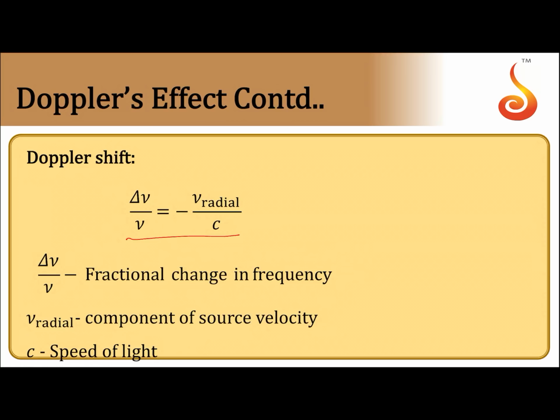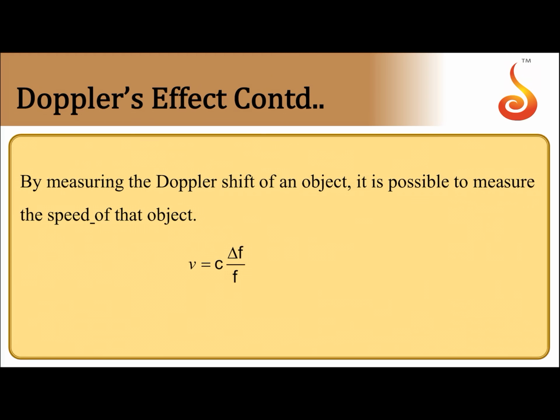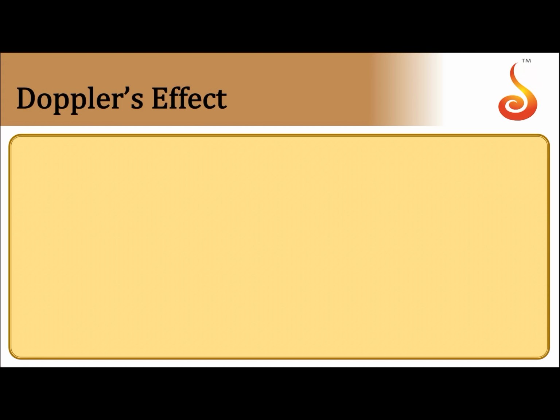Then Doppler shift is measured by this formula, delta nu by nu, where nu is frequency. Delta nu by nu is equal to minus V radial divided by C. So delta nu by nu is fractional change in the frequency. V radial is component of source velocity in the direction of propagation of light, and C is speed of light. So by measuring Doppler shift for an object, it is possible to measure the speed of the object. Speed of the object is given by C into delta F by F, where F is frequency and delta F is Doppler shift.